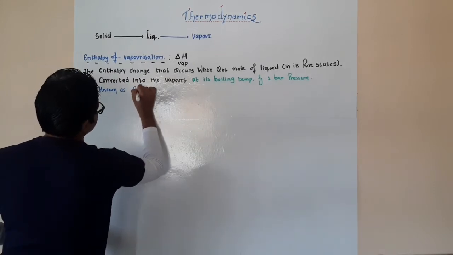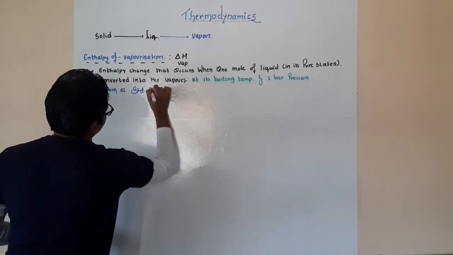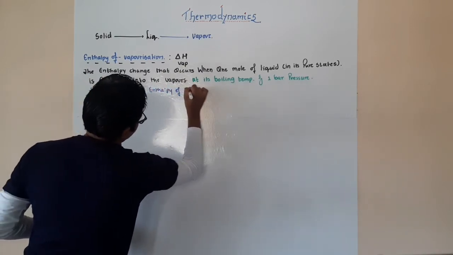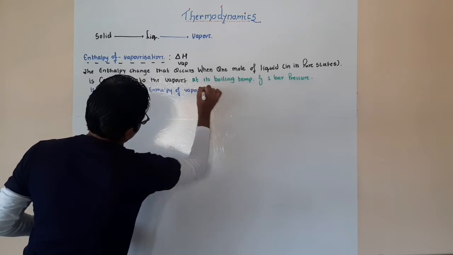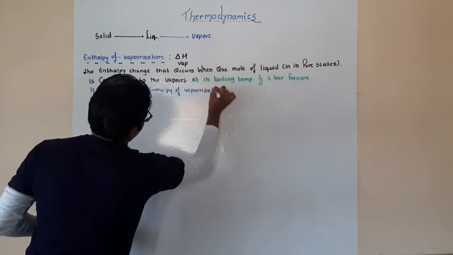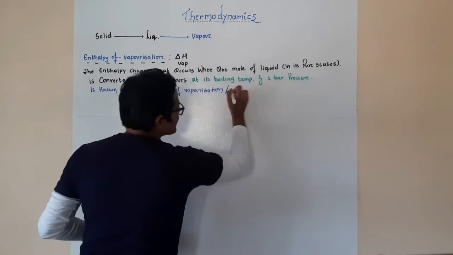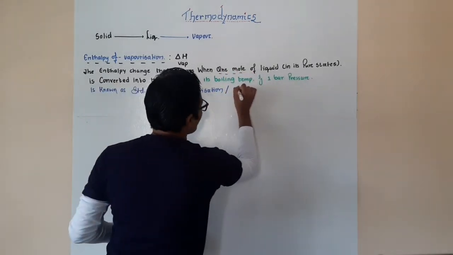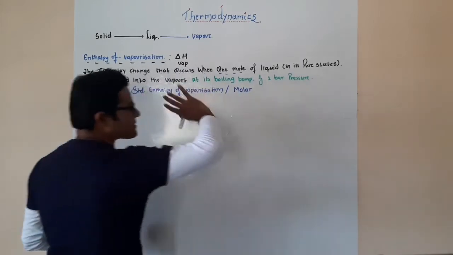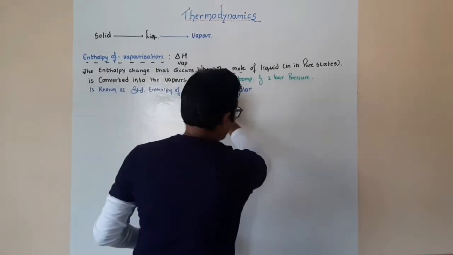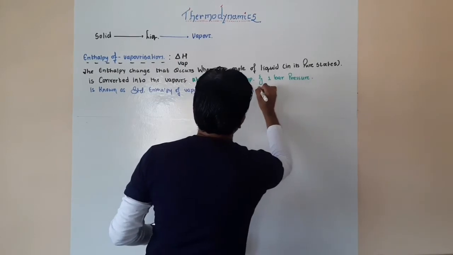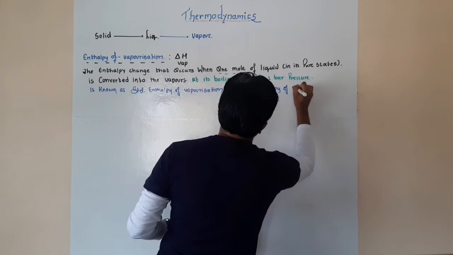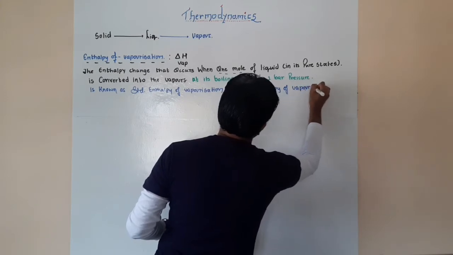Now that particular energy change is known as standard enthalpy of vaporization. Okay. Or you can also call it molar, because 1 mole is being used, correct? So because it is specific to 1 mole over here, we call it molar. Okay, molar enthalpy of vaporization. We can also go with this particular term, no issues.